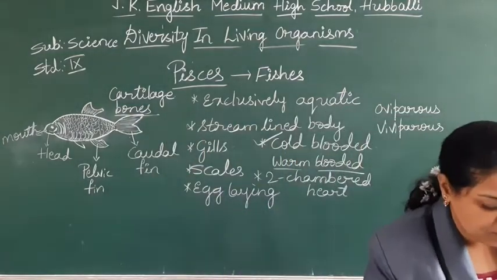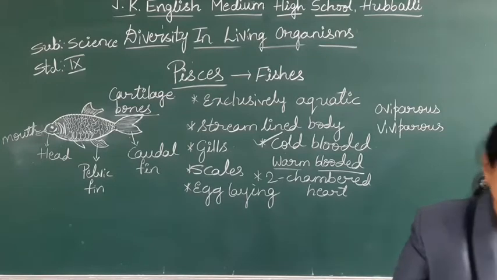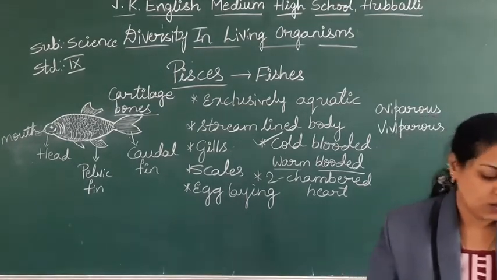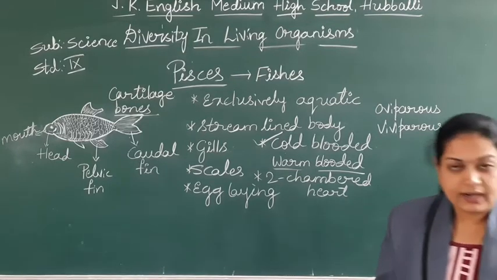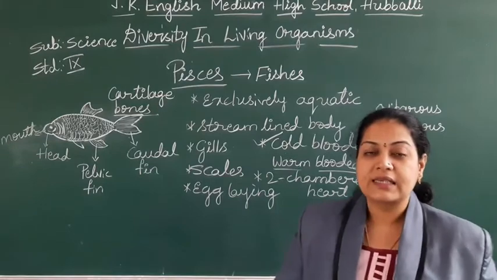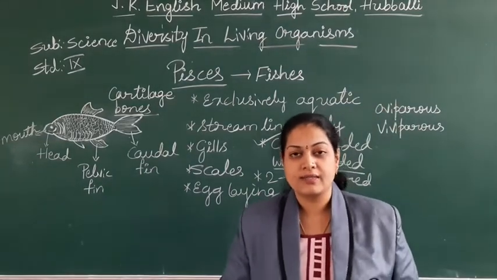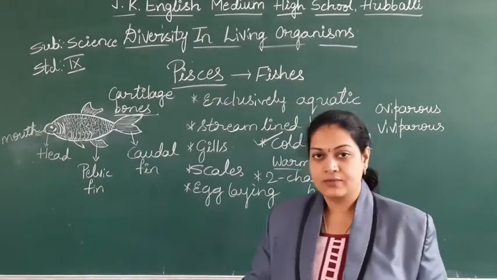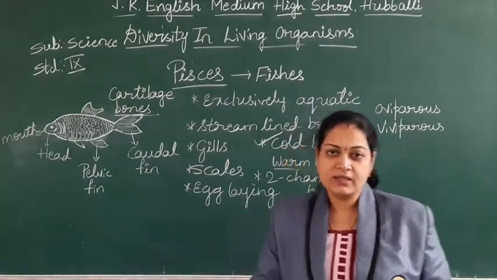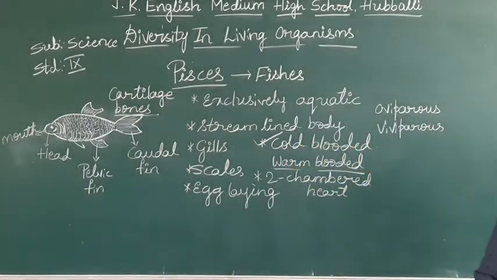So we can say some are with cartilage, for example the shark, and some are bony fishes, it may be the rohu, tuna and all. Like this we find the skeletal system in the case of fishes. Hope you are following, students. Take down all the general features. Then we will move on to the next class.